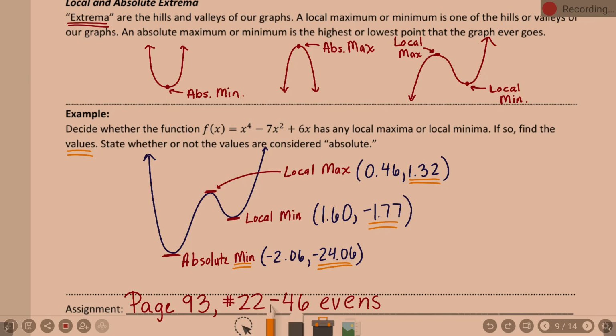So we did the second trace button, or in other words, the calc menu button, right? And then we went to min or max, depending on what you needed, right? So that's your reminder of where you went. Okay. Questions? Okay. You have some work time. 22 through 46 evens. There's probably, I don't know, like 3-ish problems on each section type thing maybe. Okay?